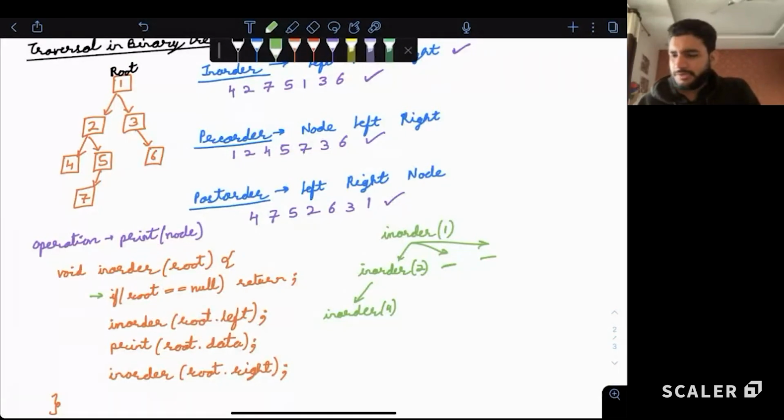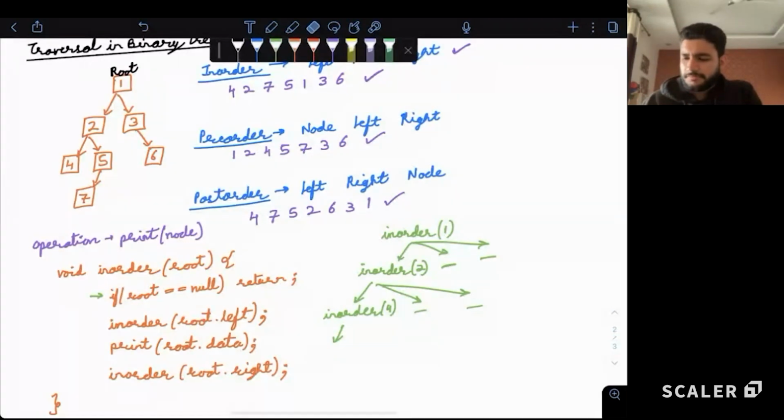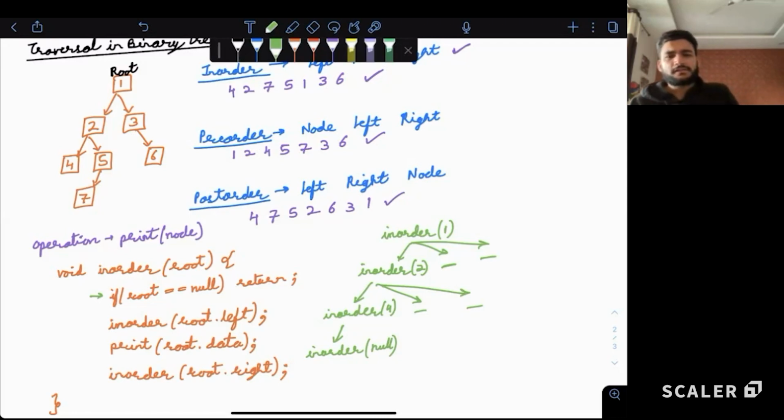So after this, from 4 again, we have 2 more statements to execute. We are not executing for 2 yet: the print and this. Now from 4, we'll make a function call to inorder of null node because the left child is null. Once this is called, it will directly return because for a null node, our base condition says just return, don't have to do anything.